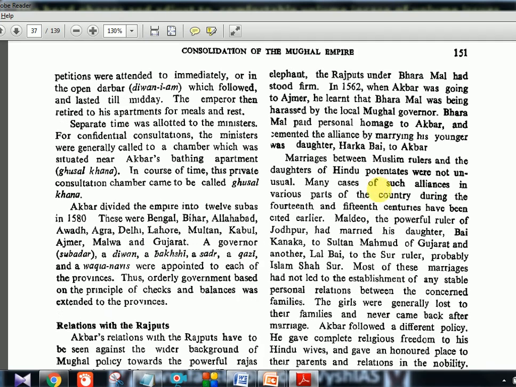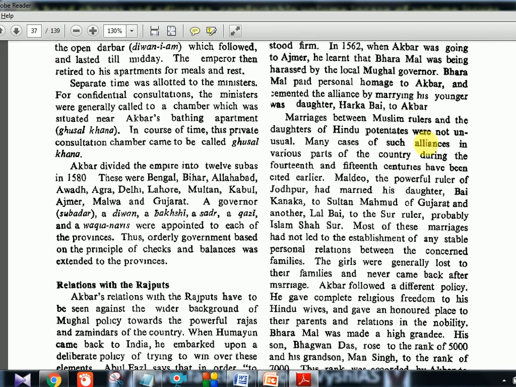Now this concept of marriages between Muslims and Hindus is not something which Humayun actually started. It was happening in the 14th and 15th centuries, and two examples are given. Maldeo, the powerful ruler of Jodhpur, married his daughter to a Gujarat ruler, and Lalbai to the Sur ruler. Something like this was happening, but within the Mughals it was Humayun who started it.